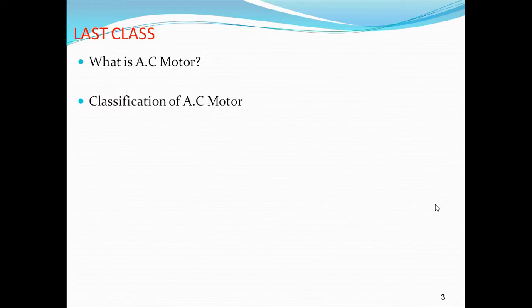If you see the another classification which was covered in the last class, that is depending on the speed. Speed classification is a constant speed motor. That means it will run at synchronous speed only.